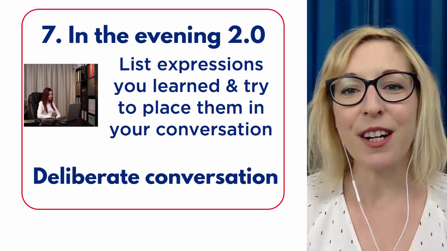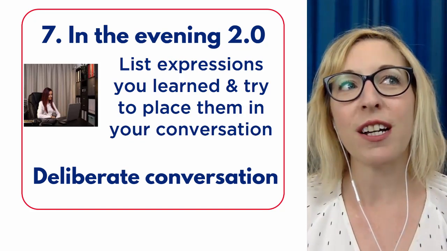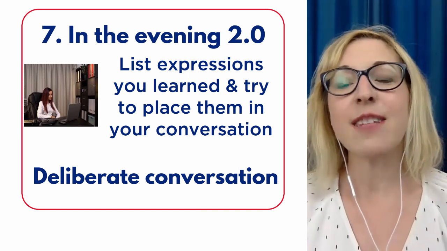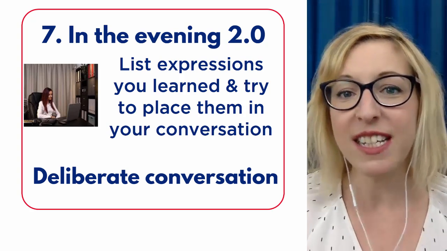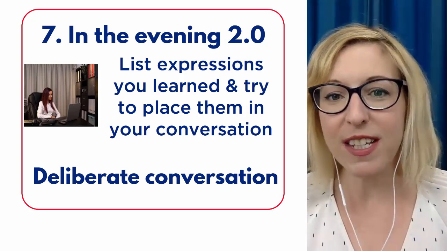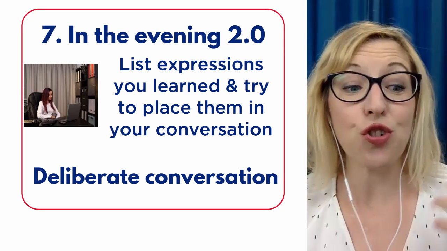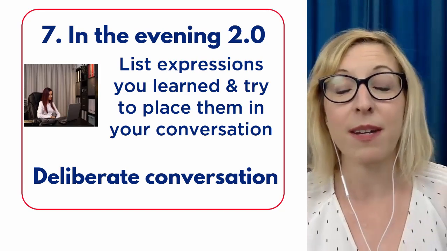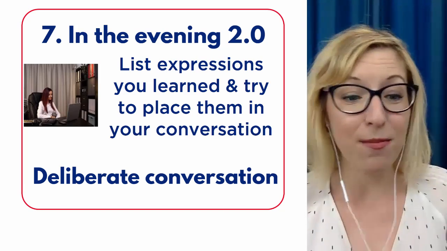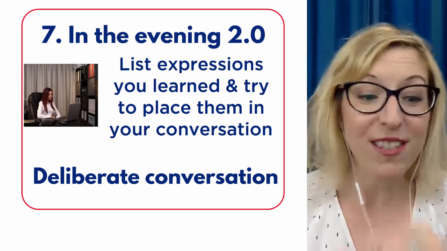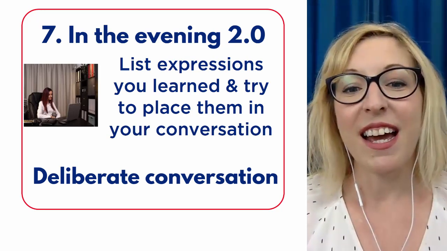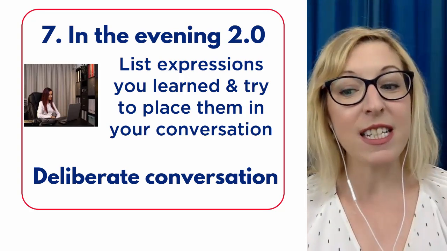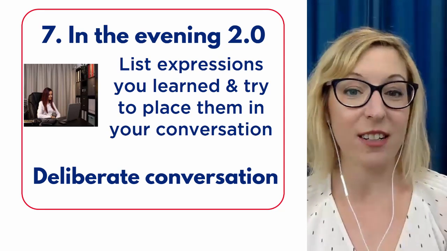Another thing that you can do if you don't have a conversation partner, or if you do have a conversation partner, but you really want to try to use the expressions that you've studied during the day, is to make a list of the expressions. Have that list where you can see it. And then just try to place those expressions into your conversation sometime. And as you do it, just mark off the expression. I used that expression. I used that expression. And this is a way of doing deliberate conversation because you have a specific conversation objective there.